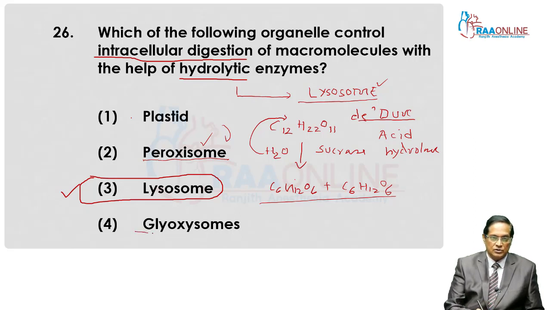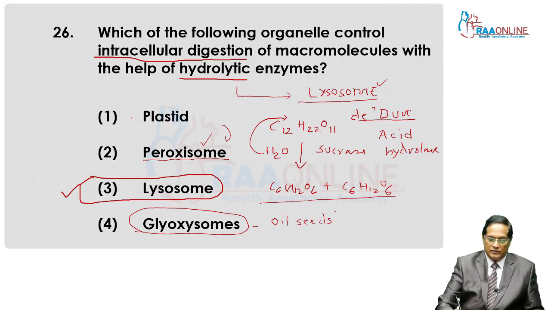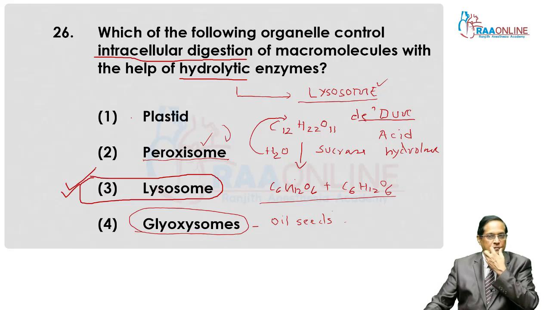And glyoxysomes are also microbodies. They are especially found in oil seeds. They convert non-carbohydrates into carbohydrate, that is gluconeogenesis. But for this question, the answer is lysosome.